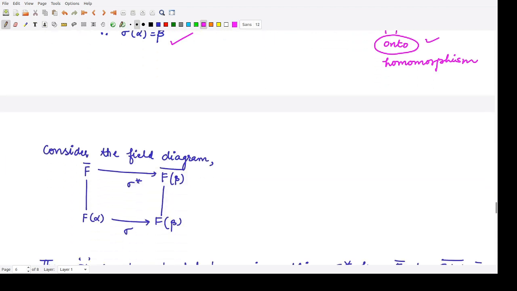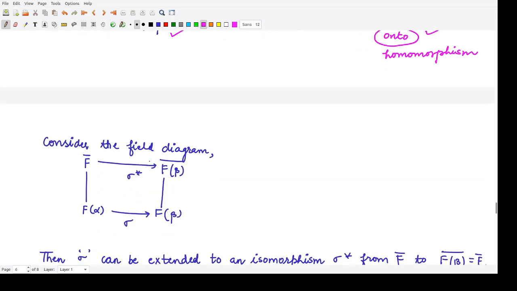So you can also look at this field diagram. We have just said that sigma acts as an isomorphism between F(alpha) and F(beta), where alpha and beta are the roots of the polynomial f(x), and we have adjoined them to the lower field F. So this is one mapping.